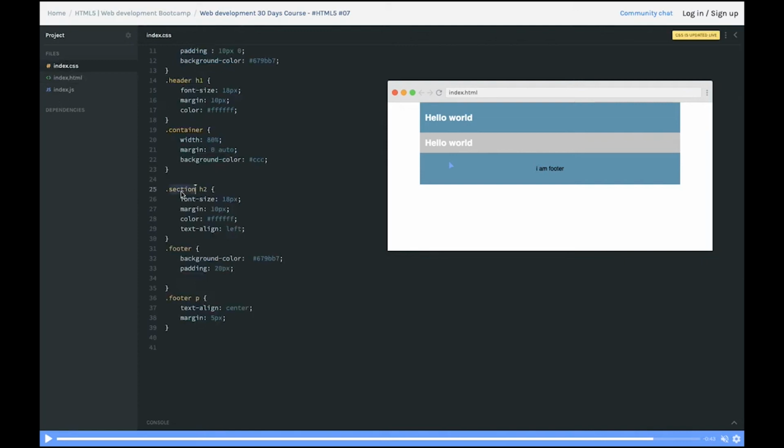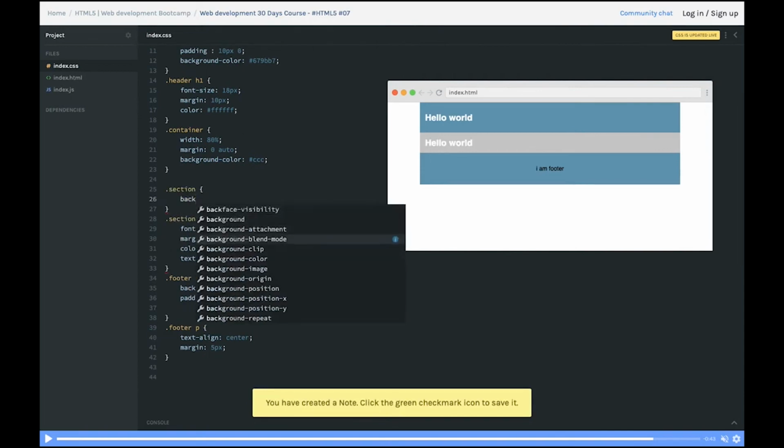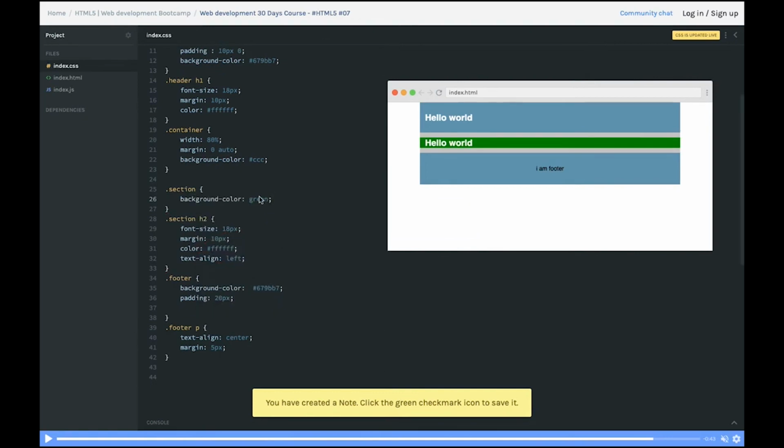So inside section and h2, I don't need anything on the section because the color is this background color we already defined. Okay, see, the gray color is coming up already. If you wanted to have some other background color on the section, right, it's green, right?